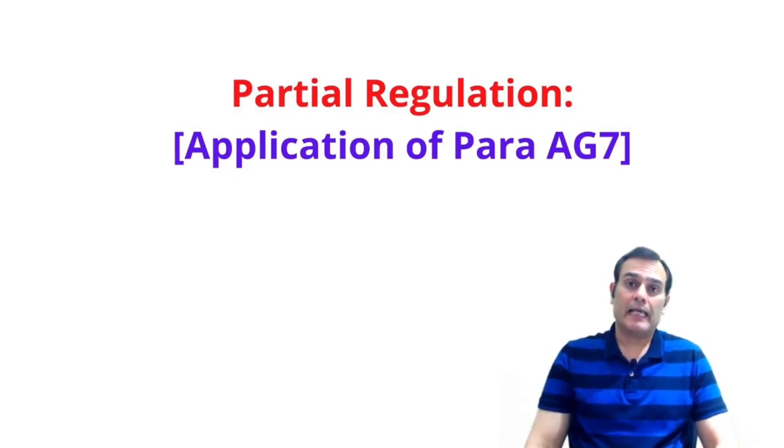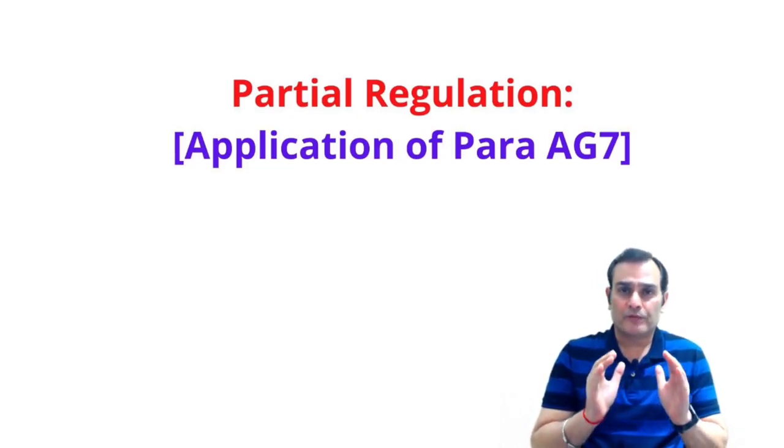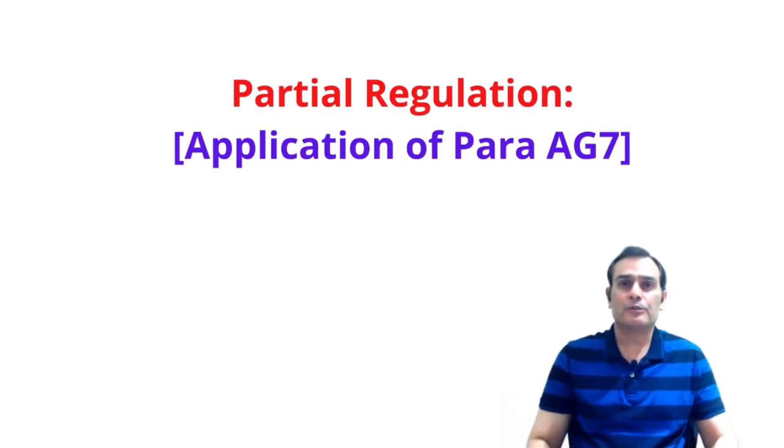Now, there is an application guidance given in IFRIC 12, and there is a para number AG7 which talks about a situation when we are looking at the concept of a control test over the period of the arrangement. How do you look into the aspect when there is a partial regulation? Now, in this particular video, I am going to elaborate on the concept of para number AG7 along with an example to you. Let's find this out in detail.